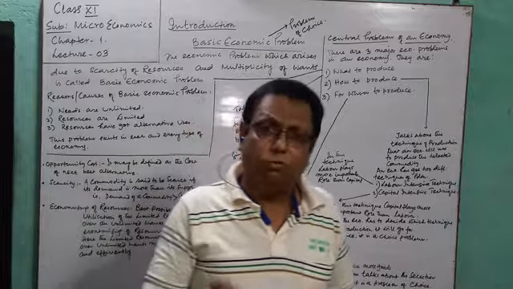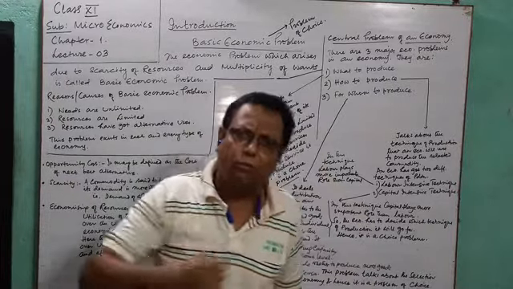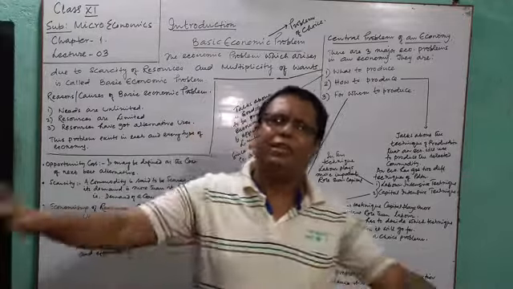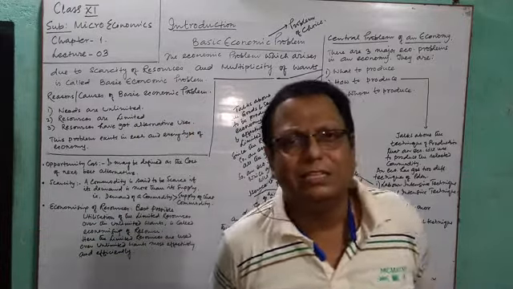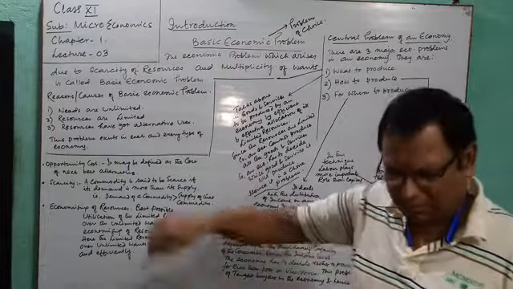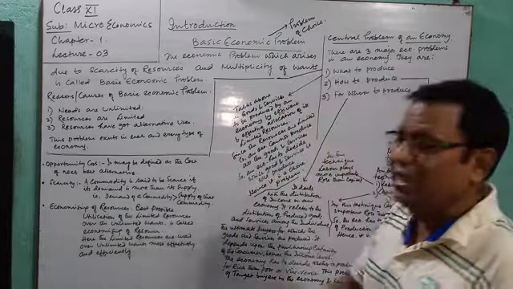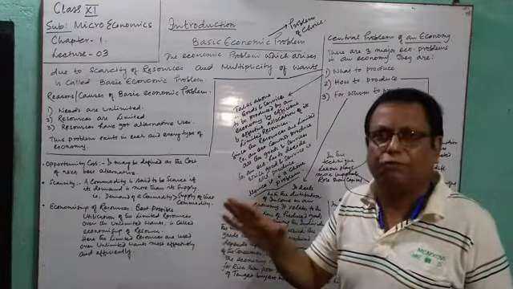Due to the limitedness of resources, our economy cannot produce every type of good needed by the citizens, the residents, the individuals of our country. So it has to make a choice before starting.